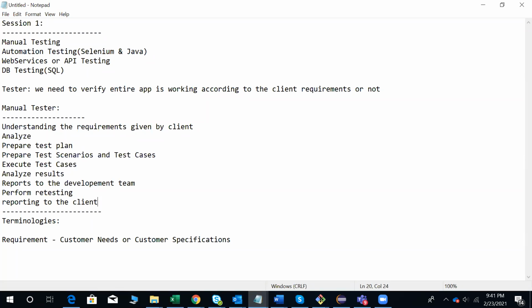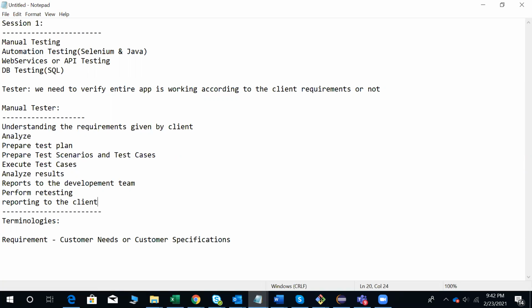Actual result means what the application is giving. Expected means what you are expecting from the requirement document. So if both are matching, then the test case is passed, else your test case will be failed. When a test case is failed, what do we need to do? We need to send it to the development team for fixing. Once they fix the issue, we need to perform retesting on that functionality and confirm whether it is working fine or not.